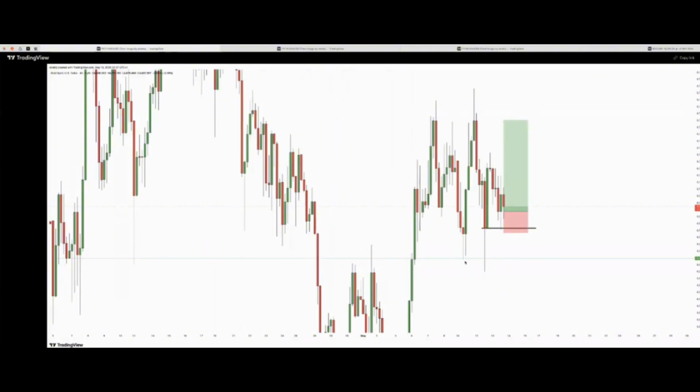I saw this rejection and sweep of this level right here, and I considered this a break. I kept this low right here and it broke above this high. So this is a displacement to the upside, confirming the movement from bearish to bullish. When I saw this break, I considered it a displacement to the upside, and I was targeting this obstacle right here, for price to take out this high and get to at least this zone right here.